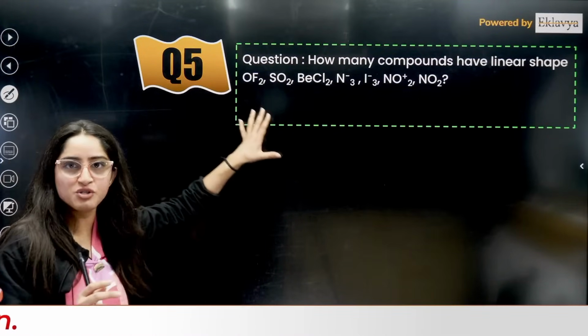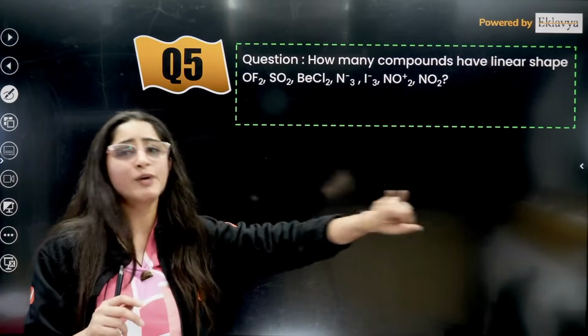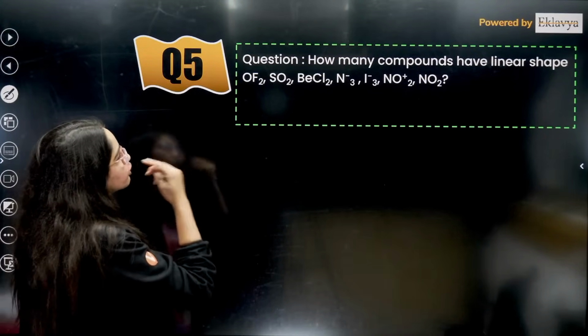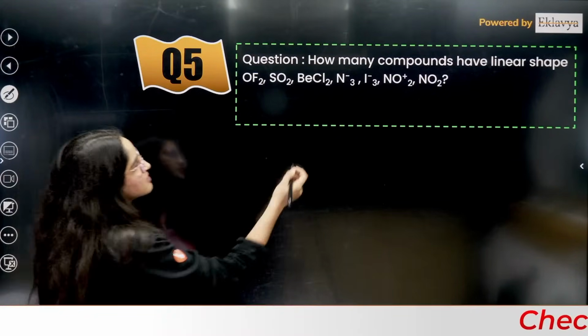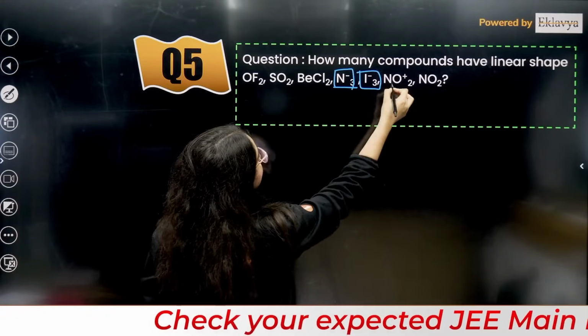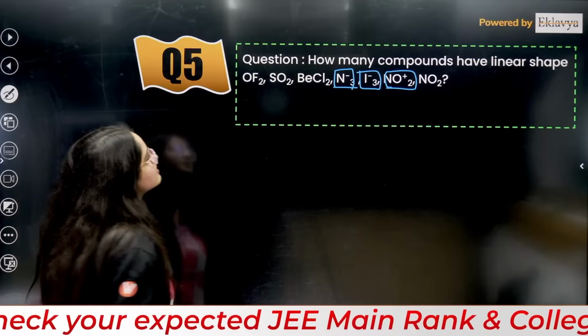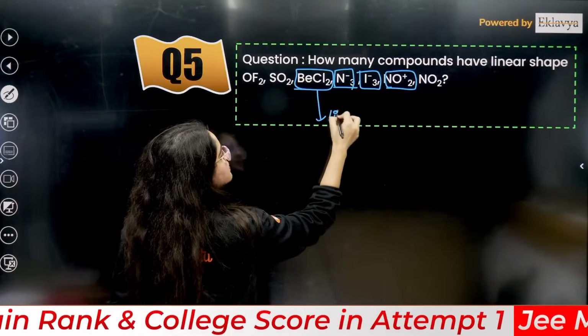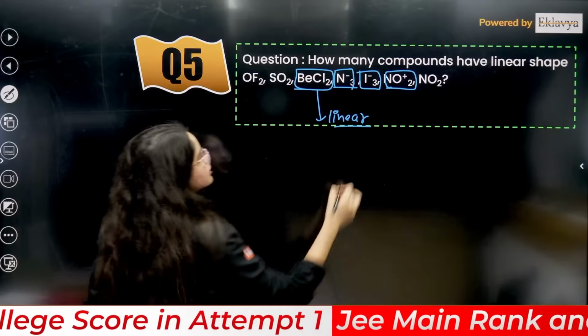These kinds of questions we have done in all the mock tests. You pick any mock test, I have done this. Out of these, which has linear shape, they are asking. First is N3 negative, then I3 negative, then NO2 positive, and BeCl2 also. These have linear shapes, right?